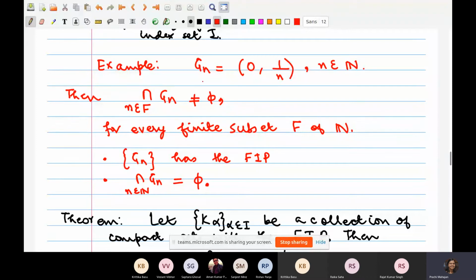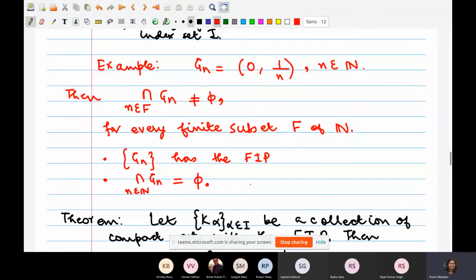Okay, so this was just an example to highlight the finite intersection property. What I was trying to say is that if you consider G_n as open intervals (0, n), where little n varies over the set of natural numbers, then these G_n do have the finite intersection property. However, there is no point which is common to all of these G_n. What we want to understand here is that if a collection of sets has finite intersection property, that does not guarantee that the intersection of G_n over all of the indexing set I has to be non-empty.